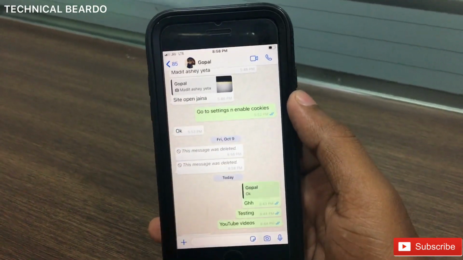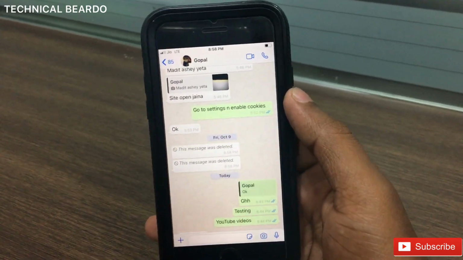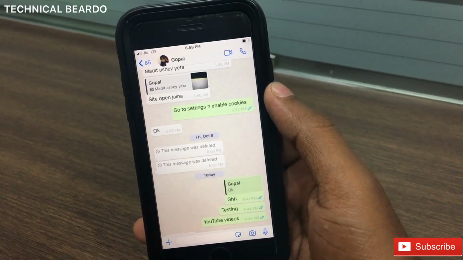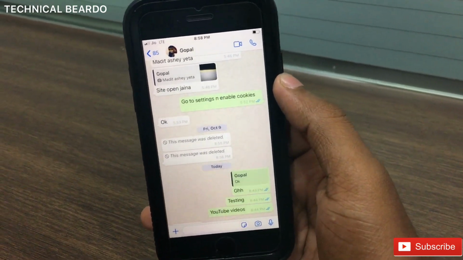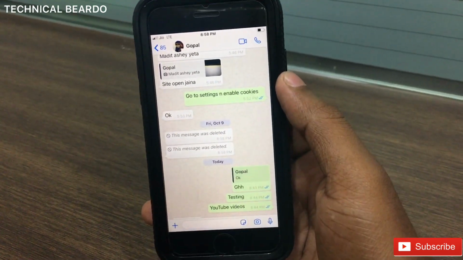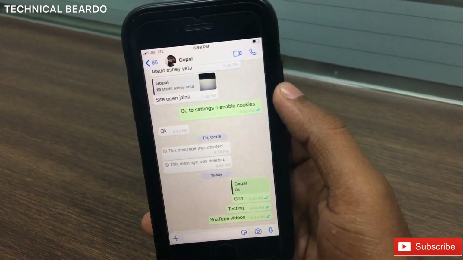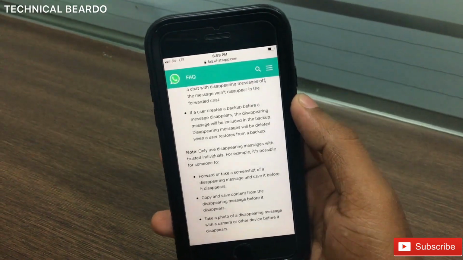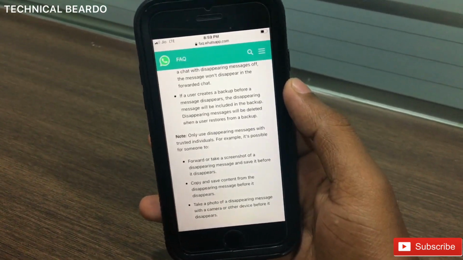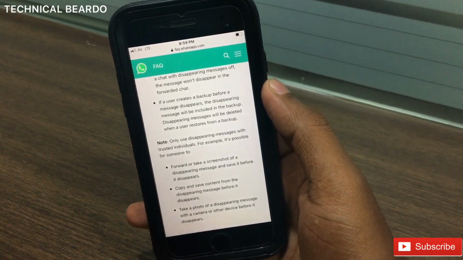So unless and until auto download is disabled on his phone, the media file is safe from disappearing. If downloading is on in his phone, whatever media file is sent to him will be saved to his camera roll automatically, right? So according to me, this is a good feature but not completely safe, because the message can be stored in different forms.